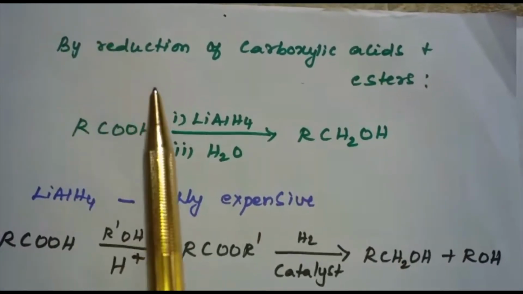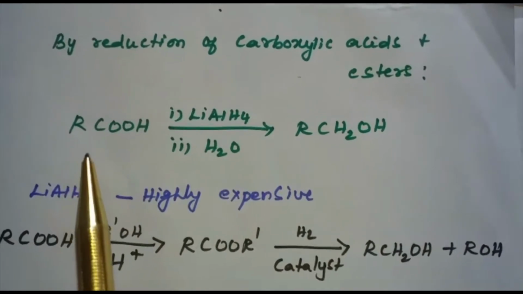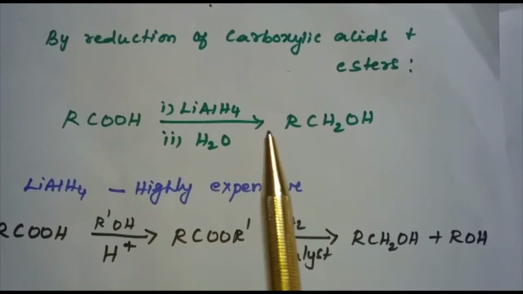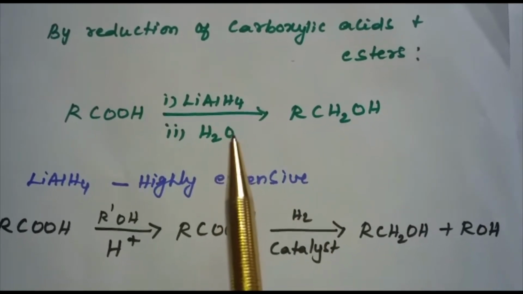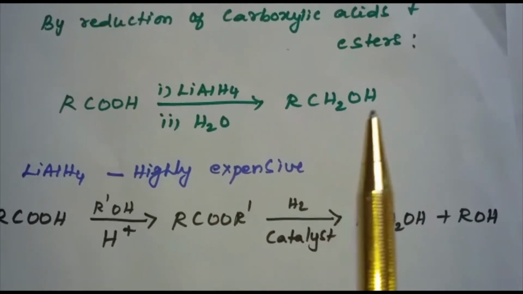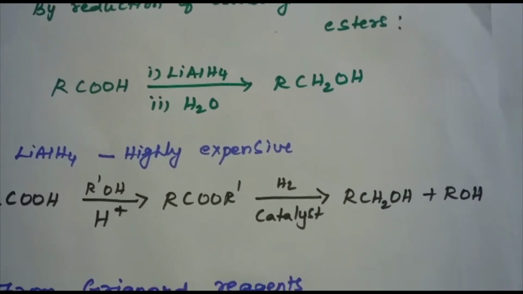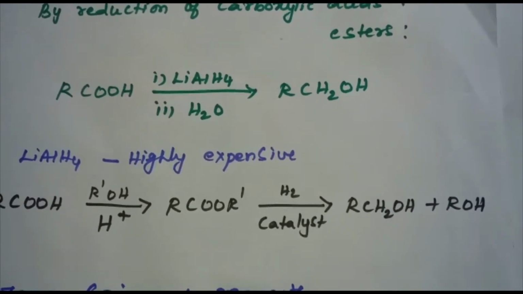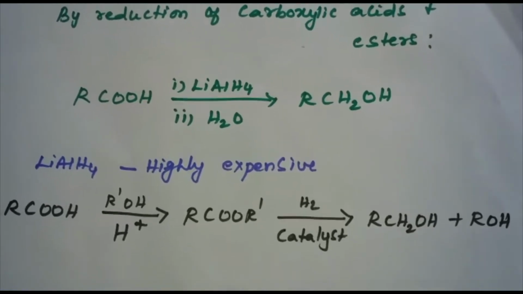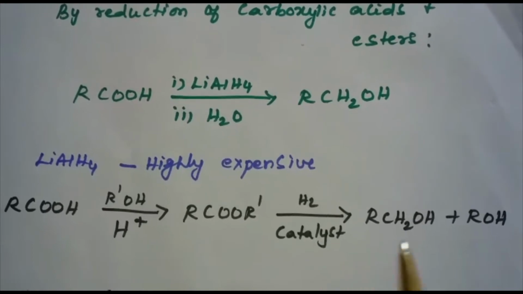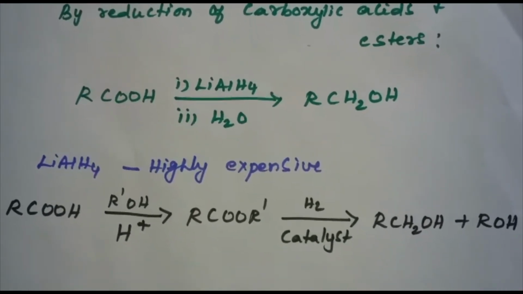Alcohols are also obtained by the reduction of carboxylic acids and esters. Carboxylic acids are reduced to primary alcohols in excellent yields by lithium aluminum hydride, a strong reducing agent. But lithium aluminum hydride is expensive in nature. Therefore, it is used for preparing special chemicals only. Commercially, acids are reduced to esters, which on reduction using hydrogen in presence of catalyst give alcohol.